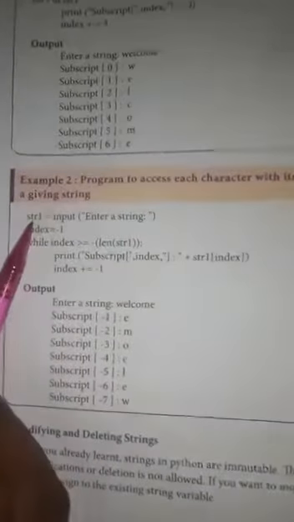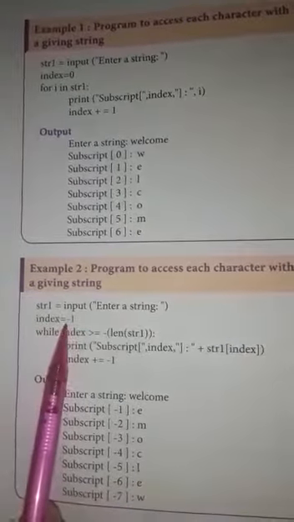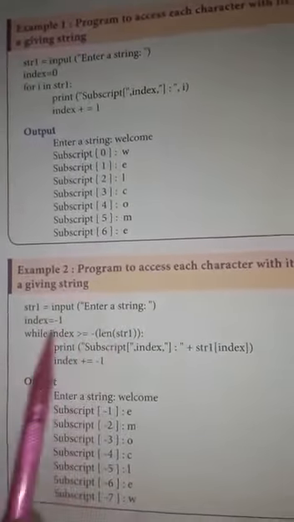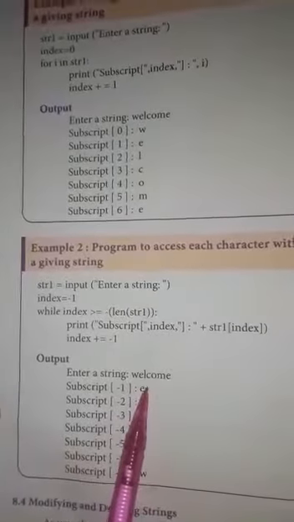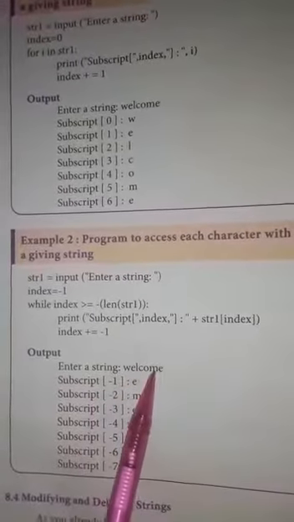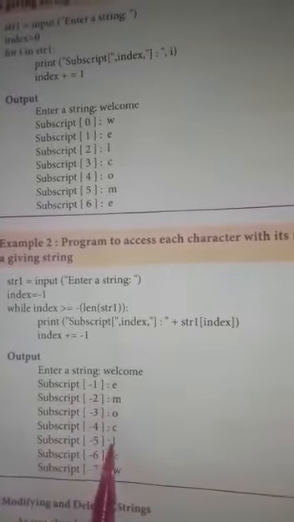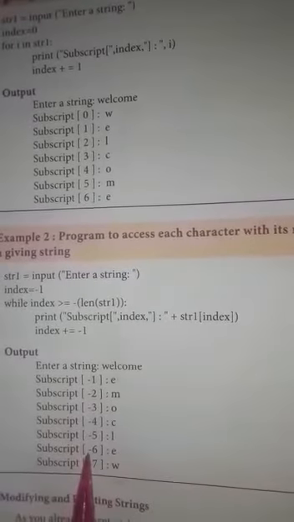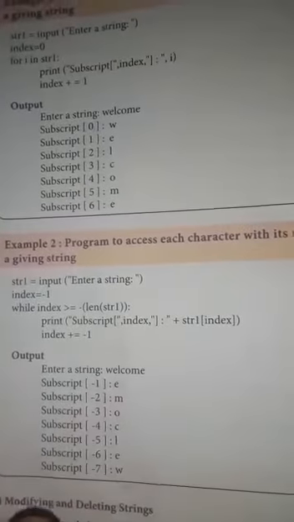Next example, negative subscript. Here str1 equals input, enter a string, and the index starts from minus 1. Enter a string, same welcome. Subscript minus 1 is the ending value. E is the ending character of the string, so the index value of E is minus 1. Next M is minus 2, O is minus 3, C is minus 4, L is minus 5, E is minus 6, W is minus 7. So this is how index values access string characters.